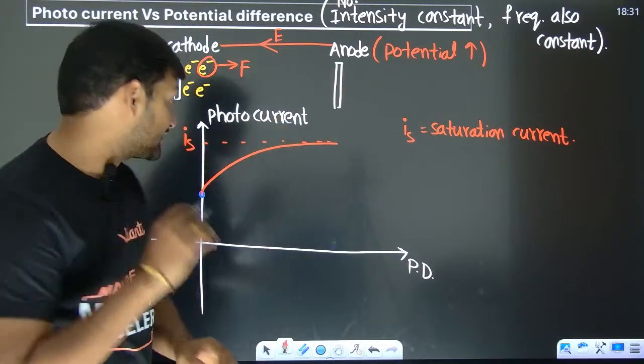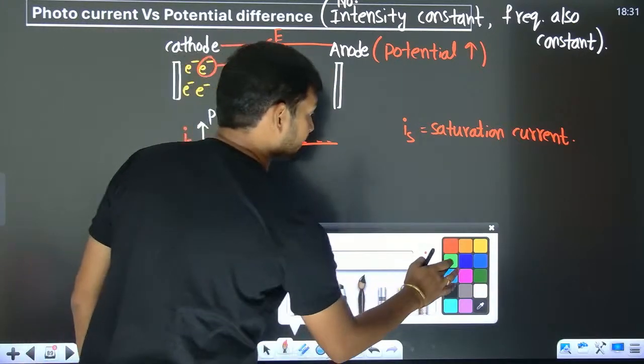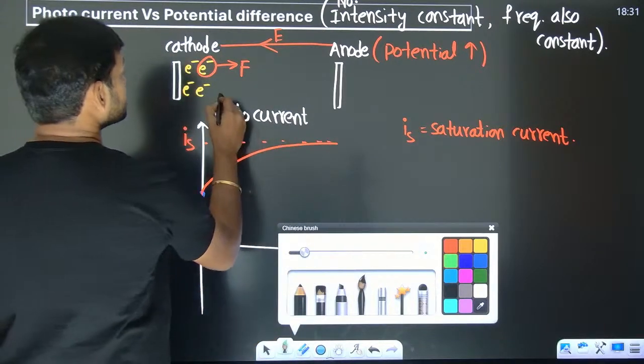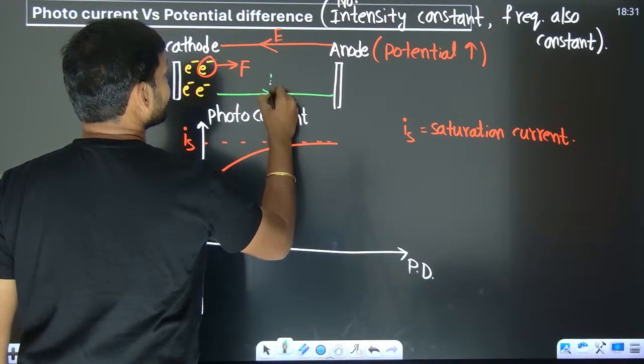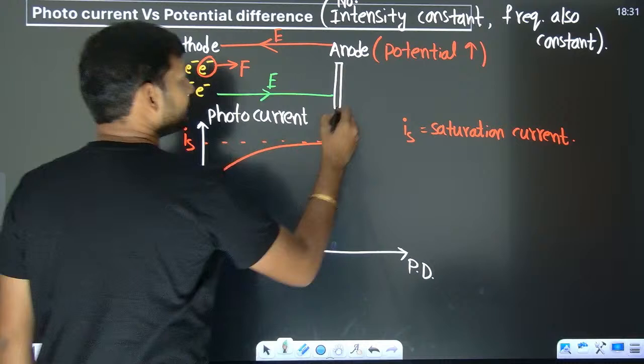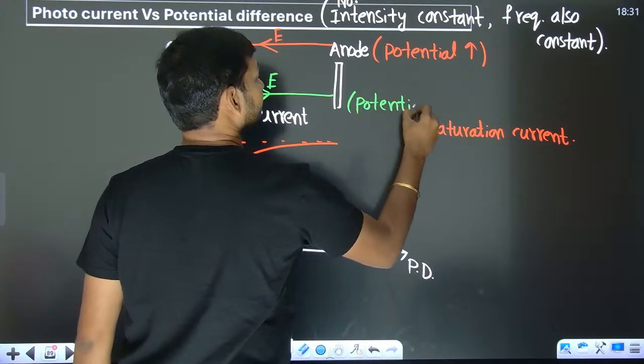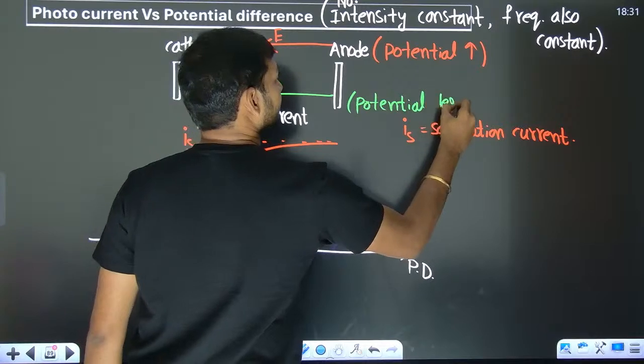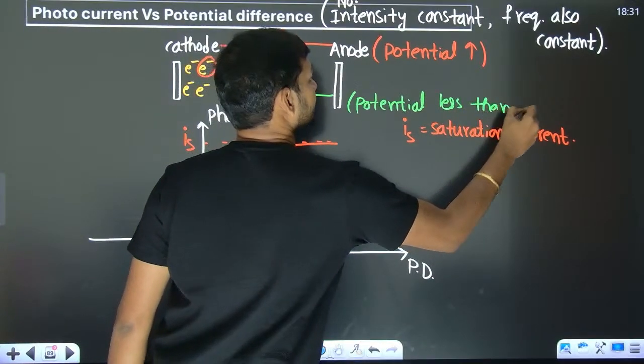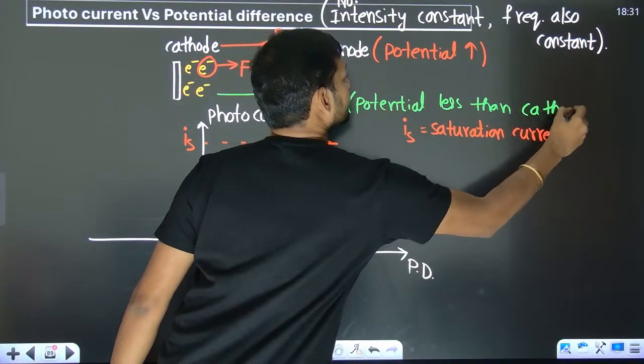Now let us see the other side of it. What is the other side? Instead of encouraging the electrons to go, let us discourage the electrons from going. That means the potential of the anode is going to be less than the cathode. Then what is happening?